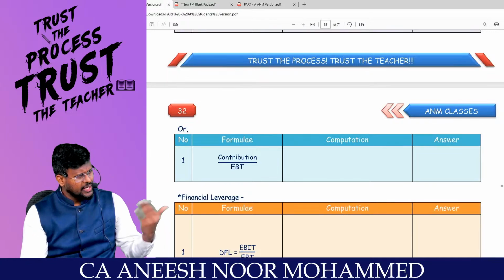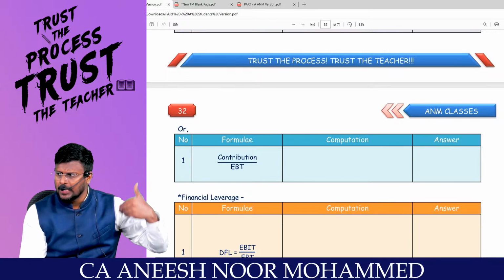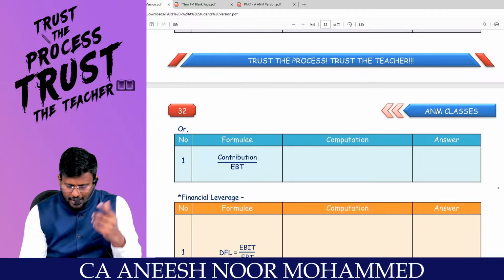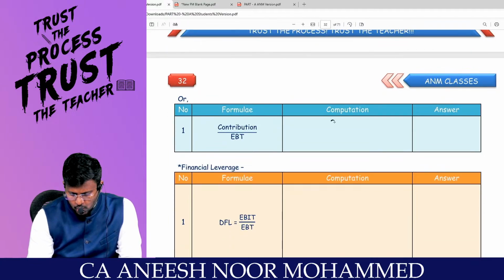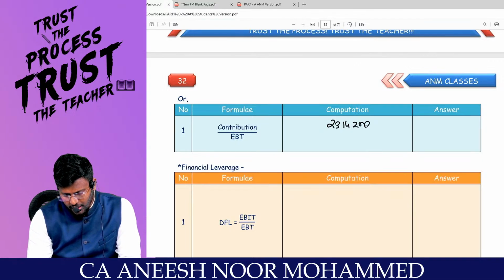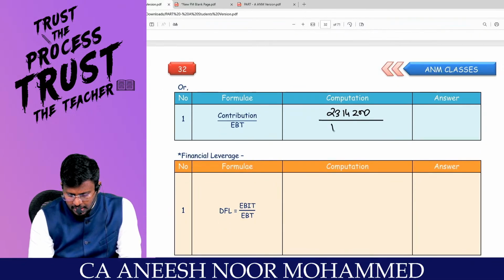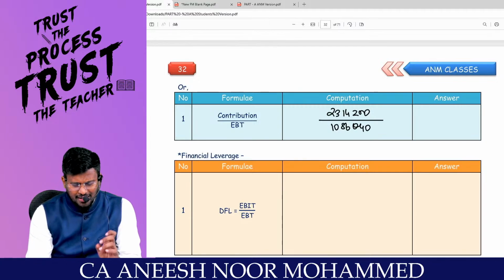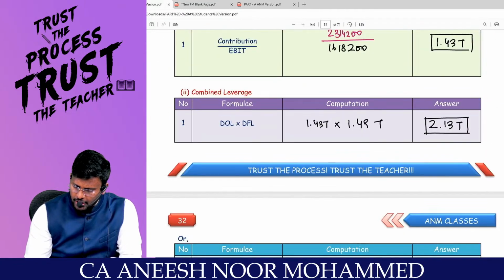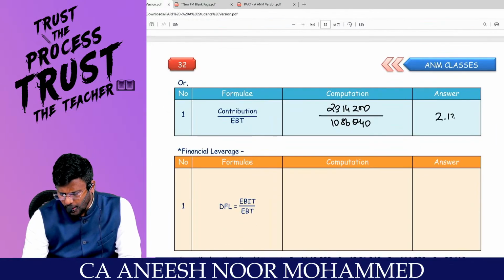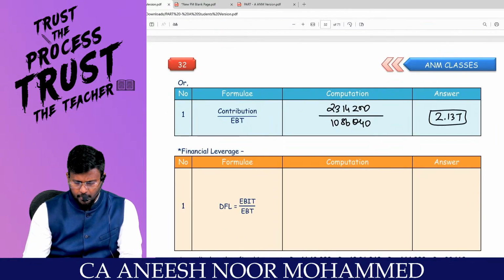Or you can straight away apply contribution divided by EBT also, right, sir? What is contribution? 23 lakh 14,200 divided by EBT 10,86,040. What is the combined leverage you are getting? 2.13. That is also allowed.